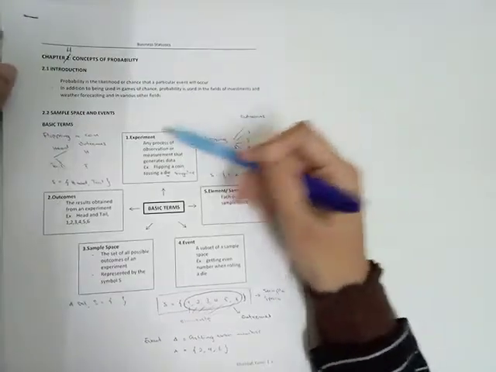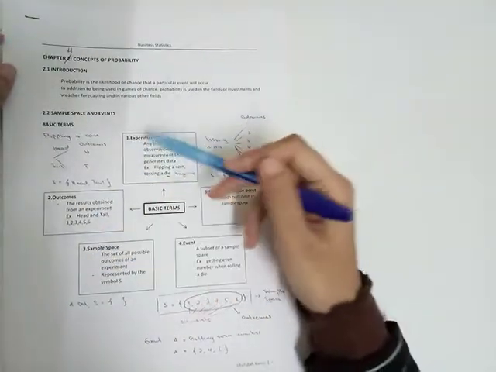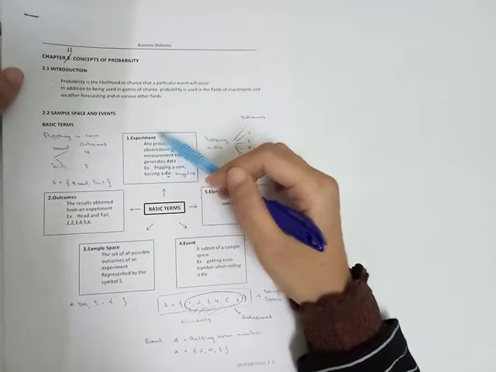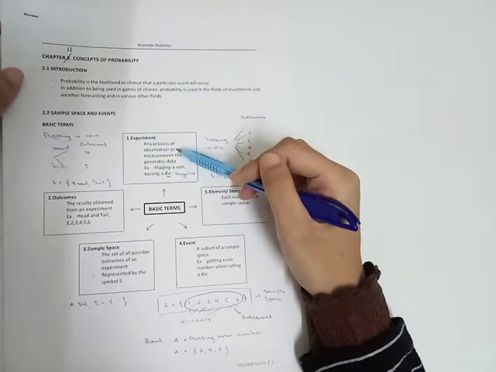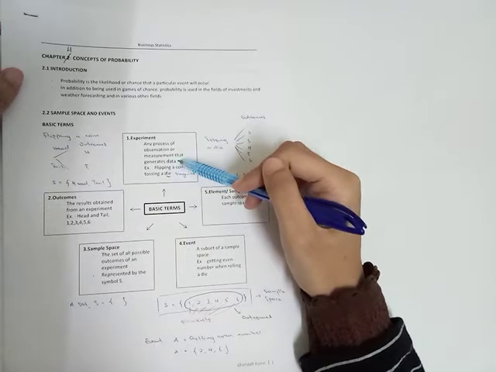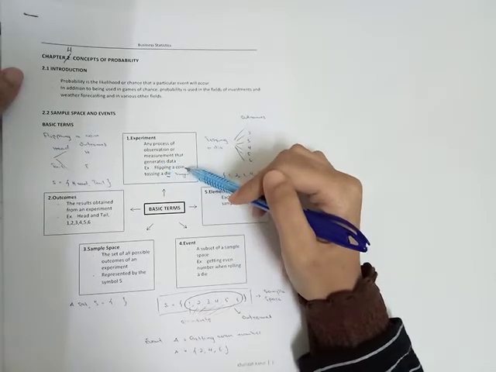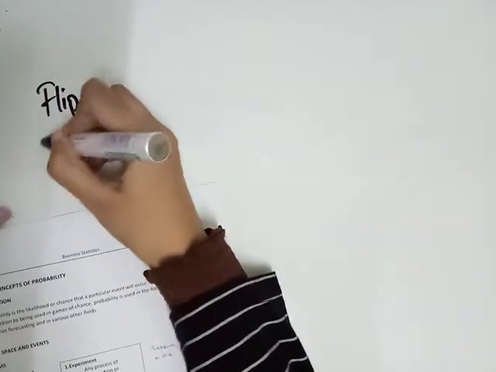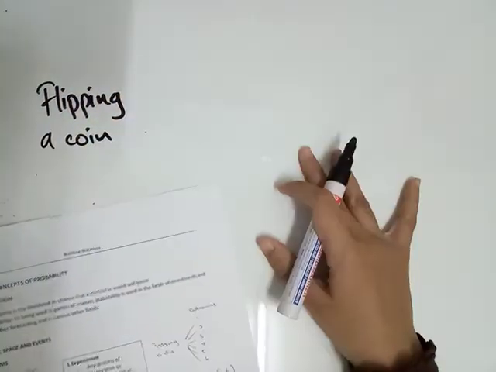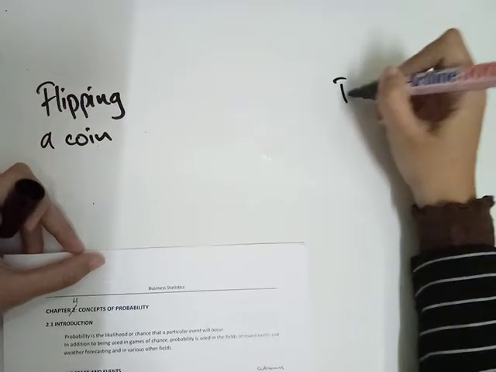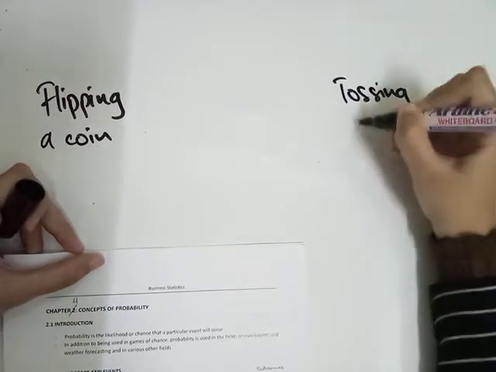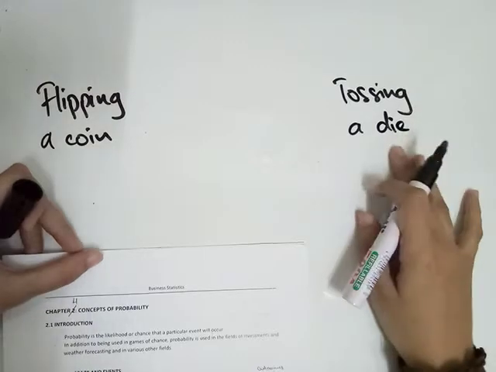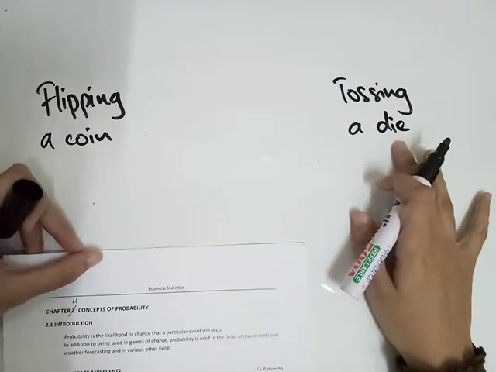Okay, there are 5 basic terms in sample space and events. Look at the first one, experiment. Any process of observation or measurement that generates data. For example, flipping a coin and tossing a die. This is the experiment yang kita nak buat. First experiment, when we flip a coin. And then second one, when we toss a die. Die apa? Die ni dadu. Die is singular, dice plural.